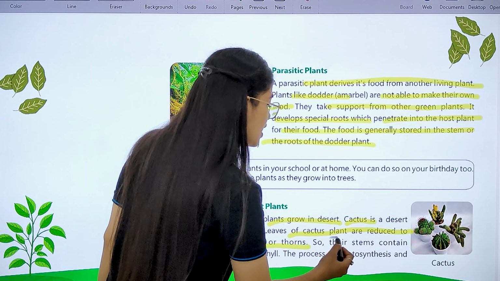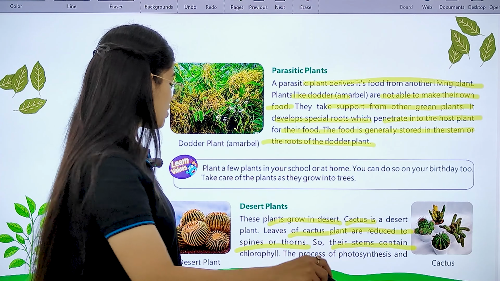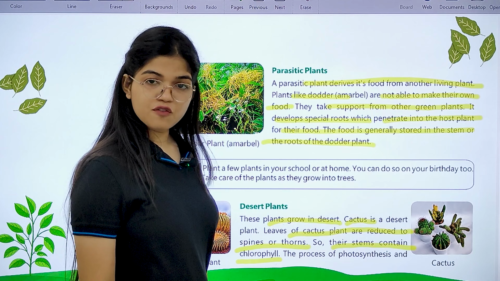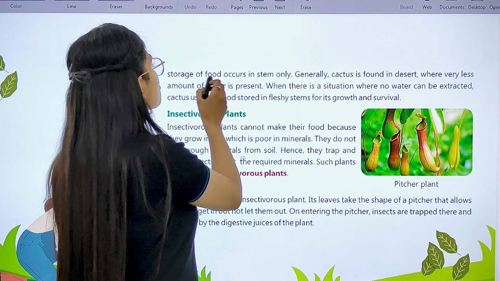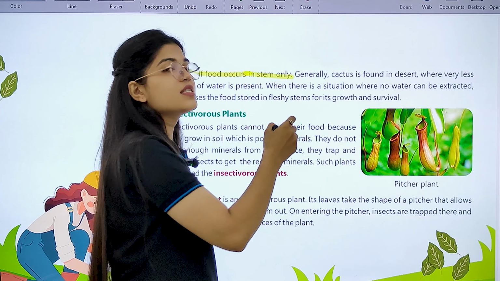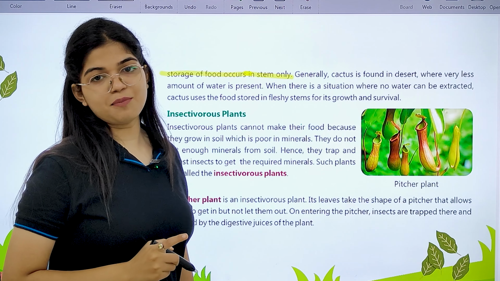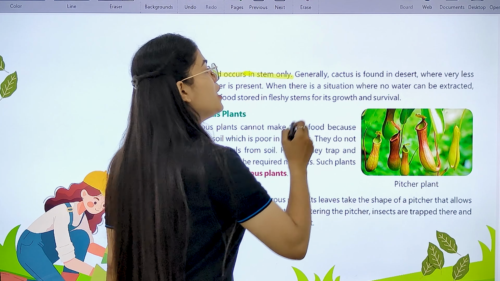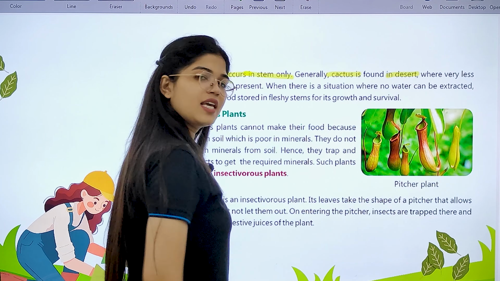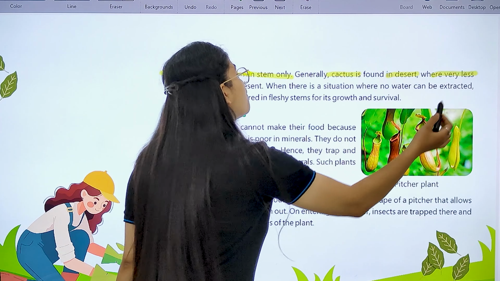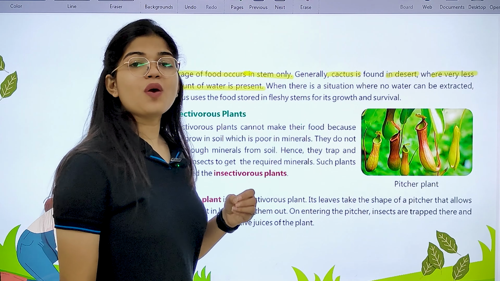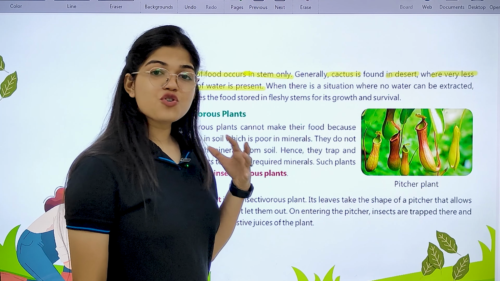Their stem is the only part which contains chlorophyll, and therefore the process of photosynthesis and storage of food occurs in the stem of the desert plant. Generally, cactus is found in desert areas, as I told you, and in desert areas there is very little water. It's a very hot climate over there. It's a very dry area.